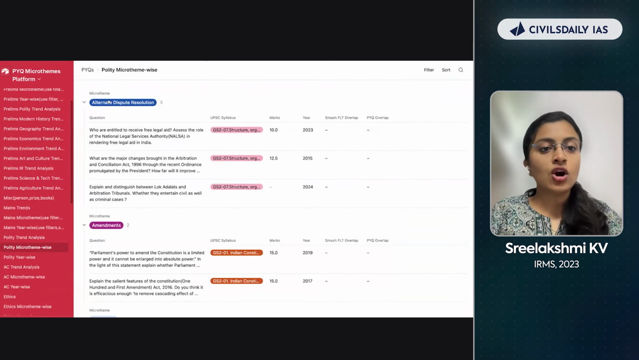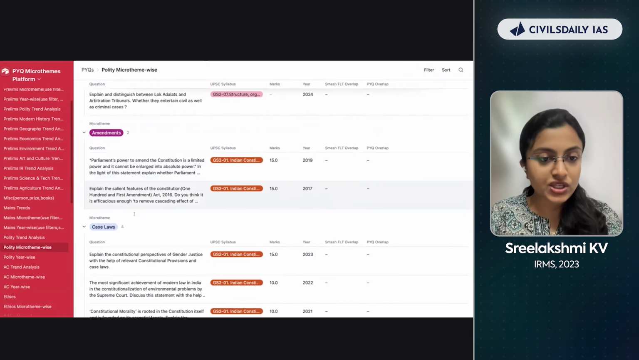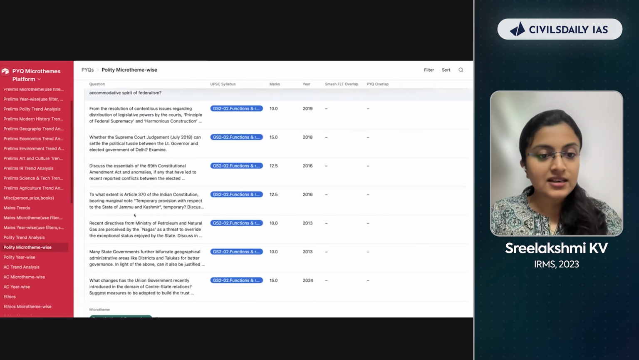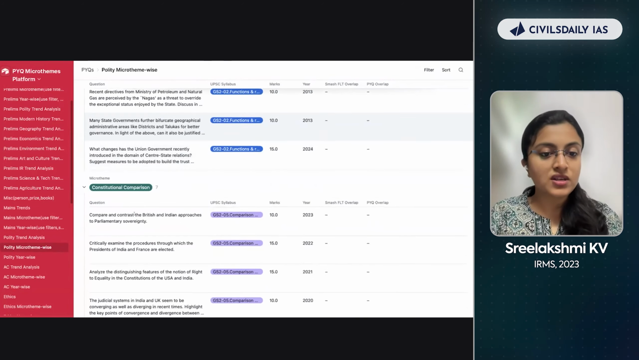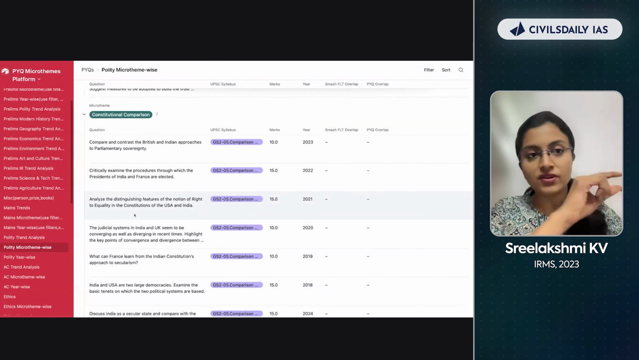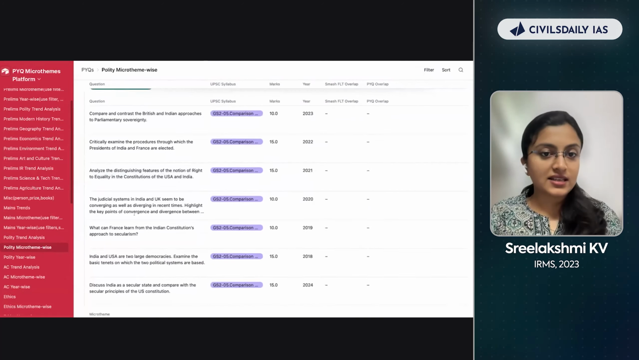Again, here you can see alternate dispute resolution is a micro-theme. These were the questions that have been asked under ADR. Then amendments, 2 questions were asked. Case laws, 4 questions have been asked. Center-state tussle, so many questions have been asked from this. Constitutional comparison, so many questions. That's why you saw the graph was much bigger for constitutional comparison and center-state tussle, right?